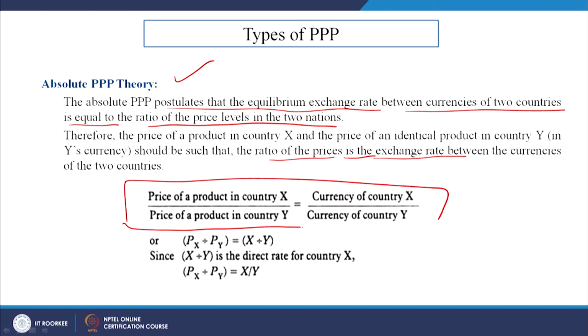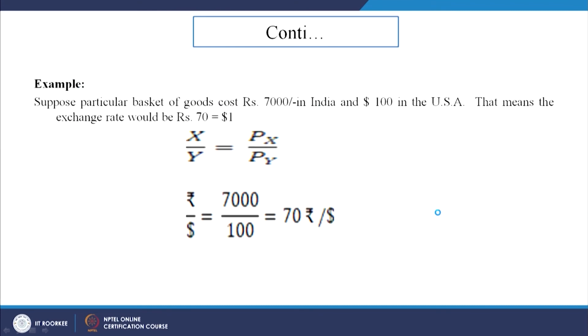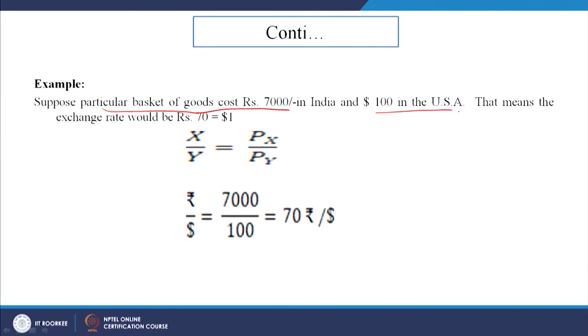So, we understand that the ratio between the prices is equal to the value of the currencies. Suppose, take this example, a particular basket of goods costs 7,000 rupees in India, a basket of goods, let us say a bat, wicket keeping gloves, a ball, stumps, whatever, and $100 in the USA. That means, what does it mean? The same basket of goods is 7,000 in India. So, that means 70 rupees is equal to $1. So, X by Y is equal to Px by Py, let us see.